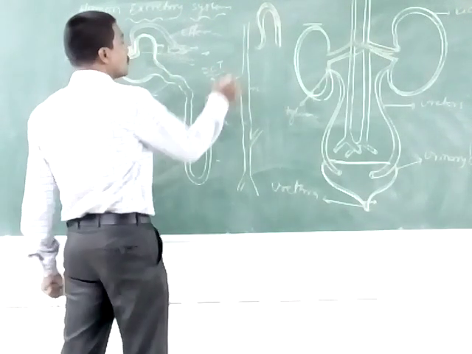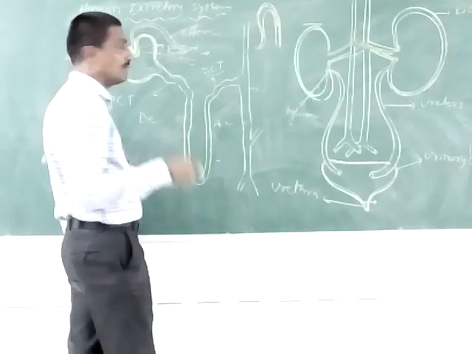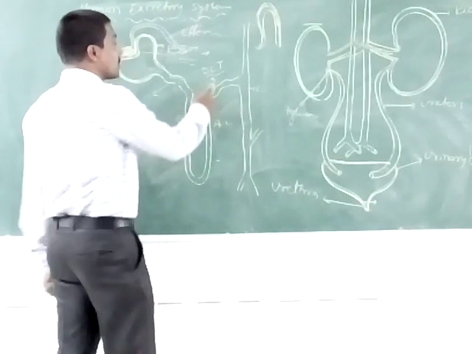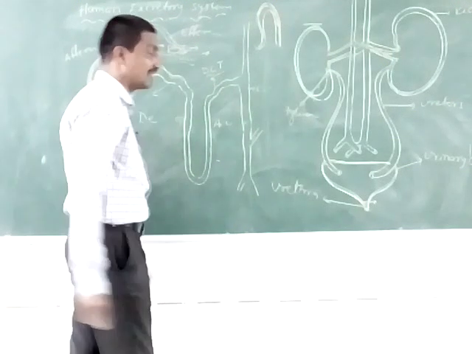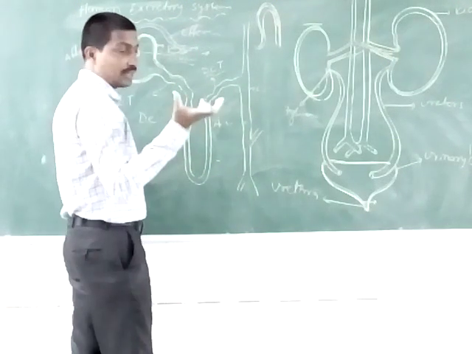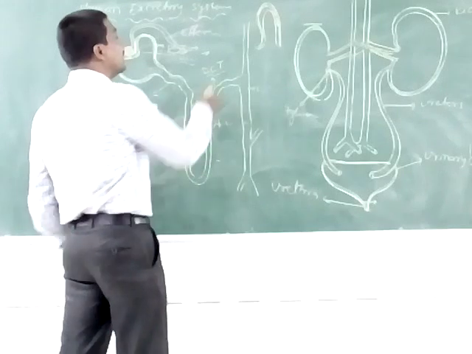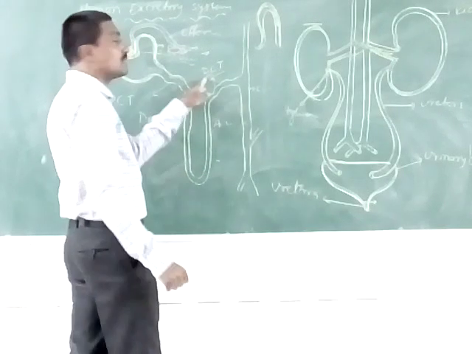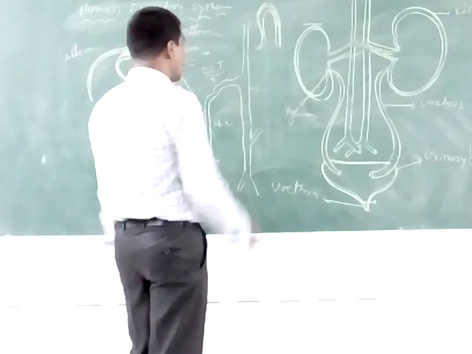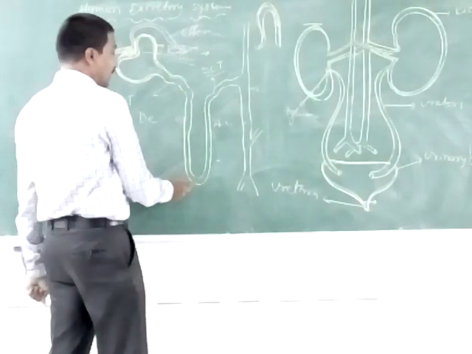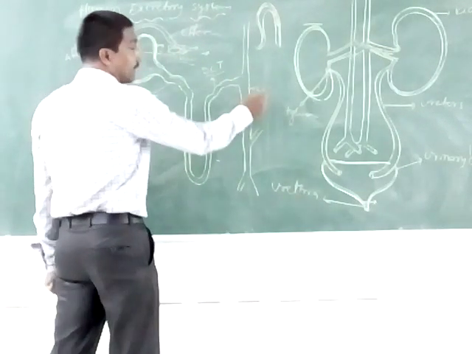The DCT is also a highly coiled place, a tubular structure, and it opens into the collecting duct. This collecting duct receives many DCTs, many distal convoluted tubes. These are the proximal convoluted tube, Henle's loop, DCT, and collecting duct.